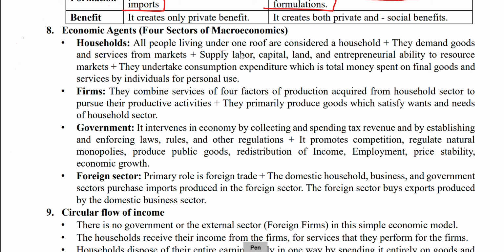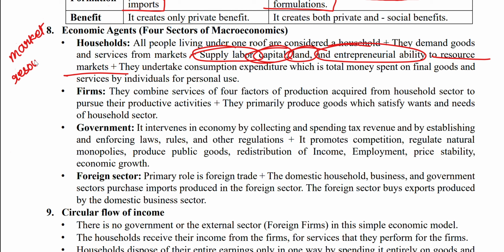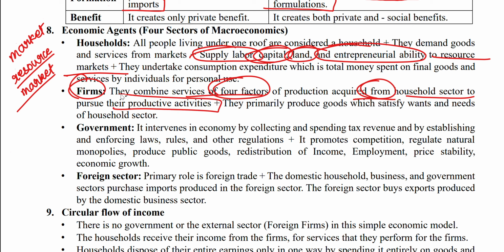Then they supply labor, capital, land, and entrepreneurship ability to the resource markets. First, we have a normal market where there is a demand for goods and services. We have a resource market where there is a need for resources like land, labor, capital, and entrepreneurship. Firms combine all four factors acquired from the household to pursue their economic activities. They primarily produce goods which satisfy the wants and needs of the household.